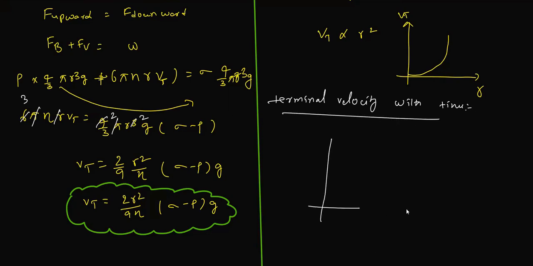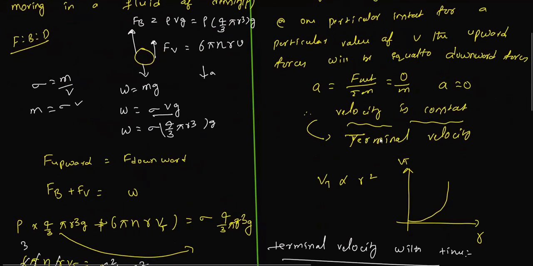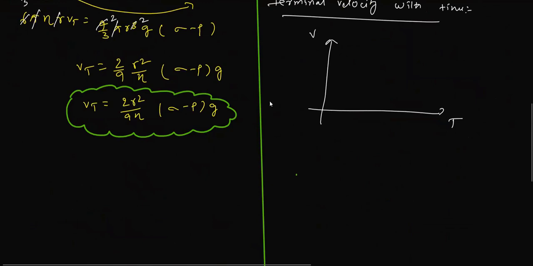So I'm taking one graph like this. Here we take velocity, and here we take time. Initially velocity is 0. As velocity is directly proportional to time, velocity will be increasing. At a particular instant, velocity will become constant. That is the graph we have to draw. Velocity starts from here and increases, and at a particular instant velocity becomes constant. This velocity is called terminal velocity. This is the one we need to understand.